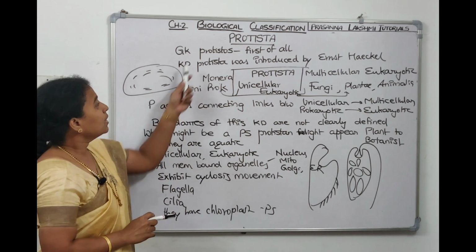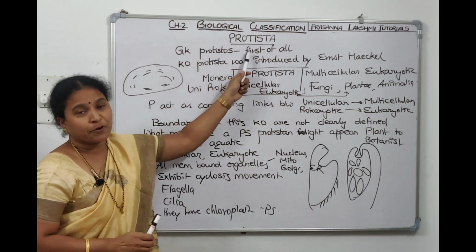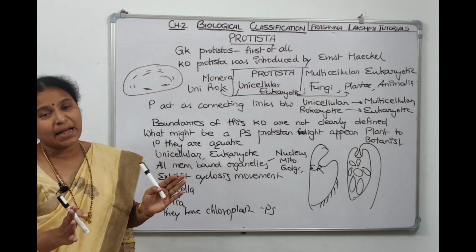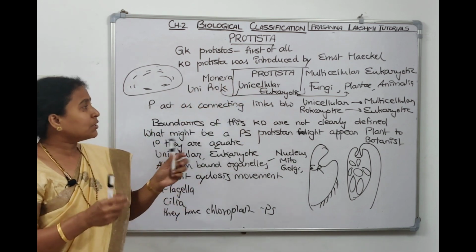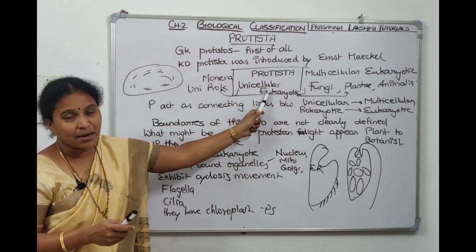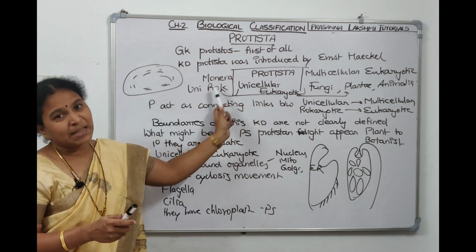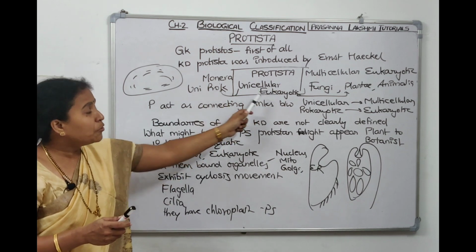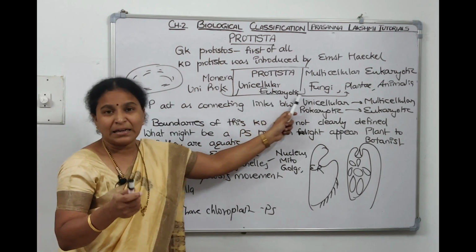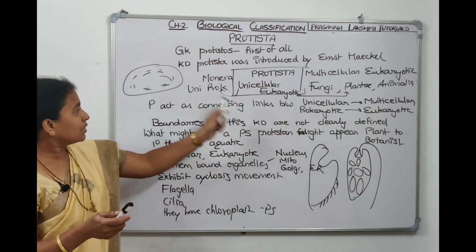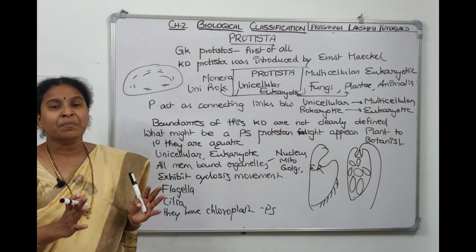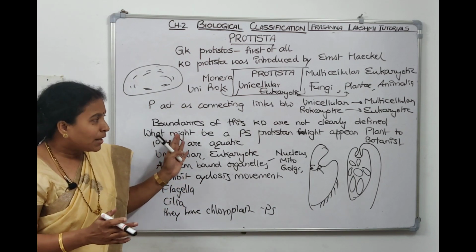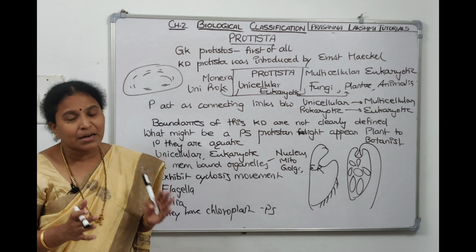Let's just summarize. Protista means these are the first unicellular eukaryotic organisms. The term Protista was introduced by Ernst Haeckel. This second kingdom's unicellular nature matches with Monera, and its eukaryotic nature matches with Fungi, Plantae and Animalia. Since it possesses characters of this kingdom and other kingdoms also, we say they act as connecting links, and their boundaries cannot be clearly defined.